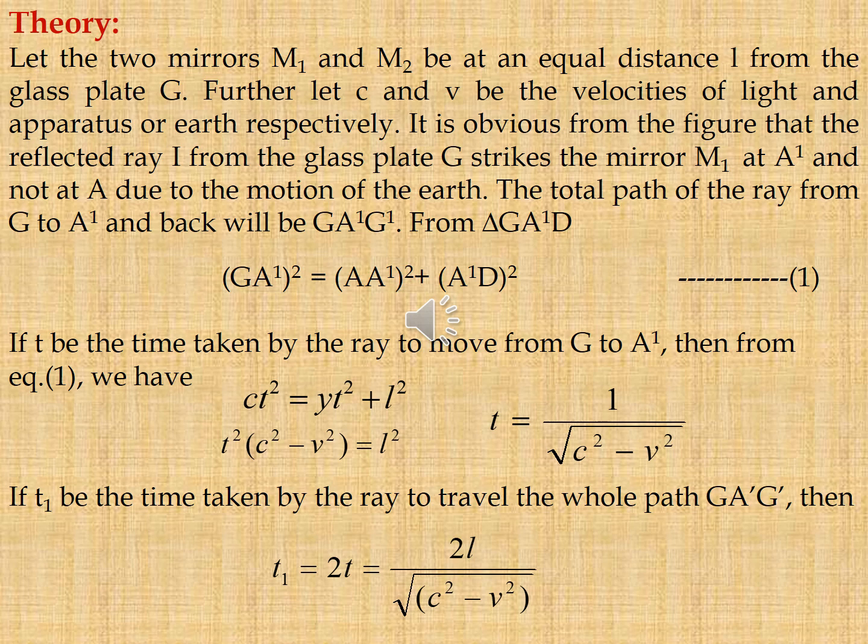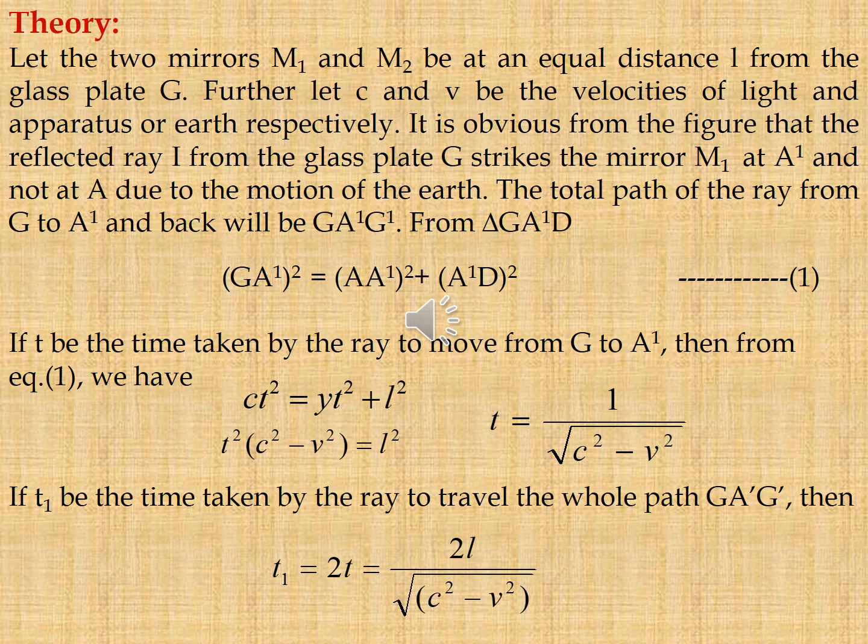Theory: let the two mirrors M1 and M2 be at an equal distance L from the glass plate G. Further, let C and V be the velocities of light and the apparatus respectively. It is obvious from the figure that the reflected ray 1 from the glass plate G strikes the mirror M1 at A1 and not at A, due to the motion of the earth. The total path of the ray from G to A dash and back will be G, A dash, G dash.